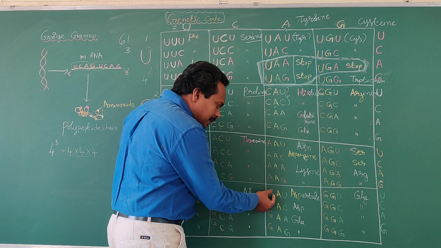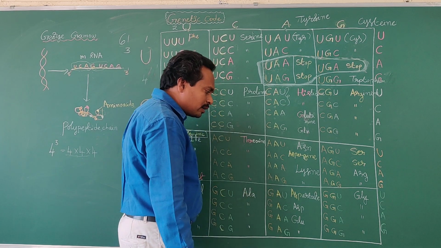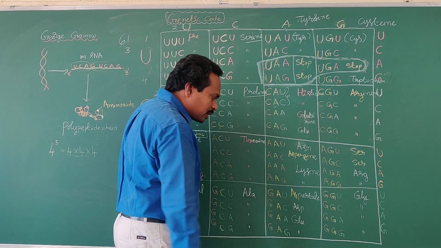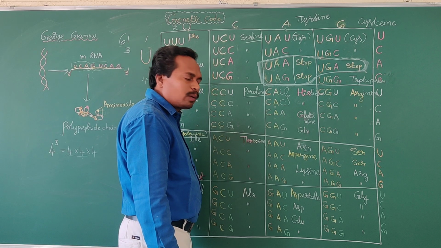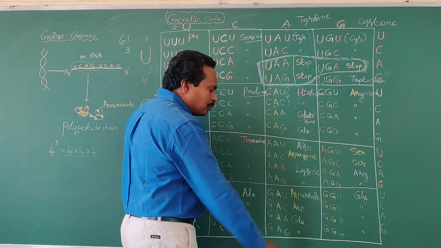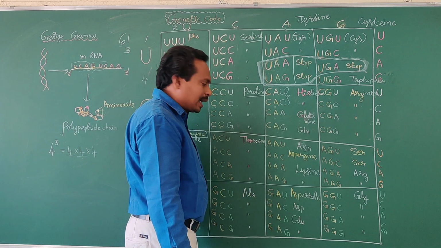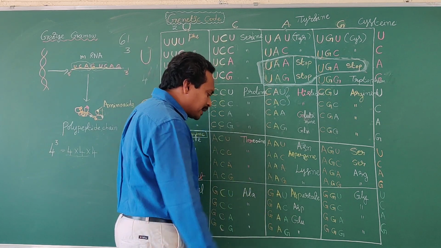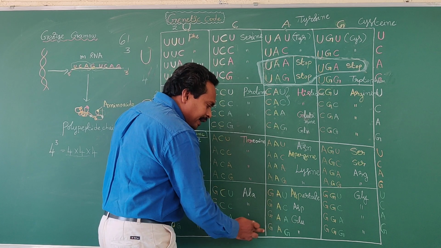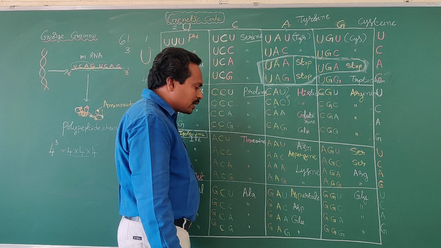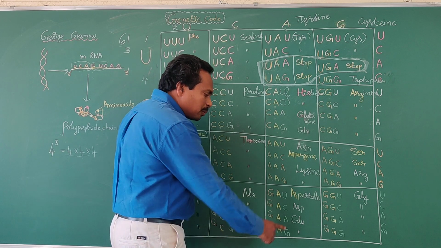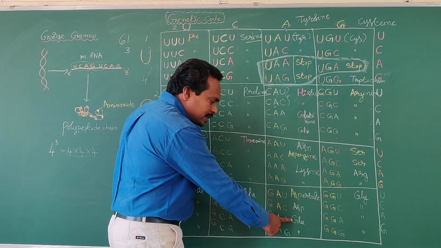Okay. Next, GAU, GAC. Both the codons code for synthesis of aspartate amino acid. ASP means aspartate amino acid. Okay. Next, GAA, GAG. Both the codons code for synthesis of glutamate amino acid.